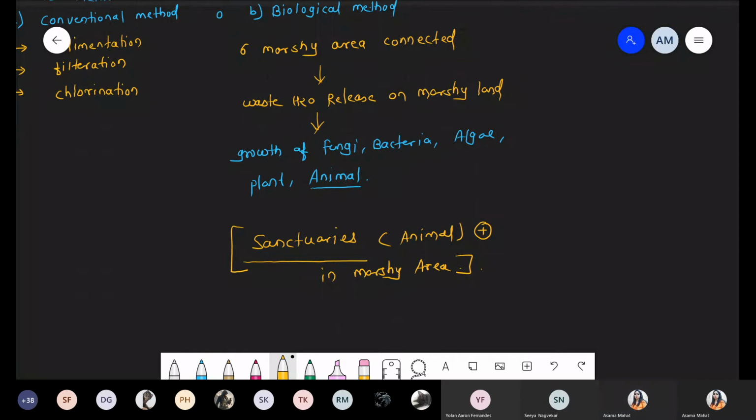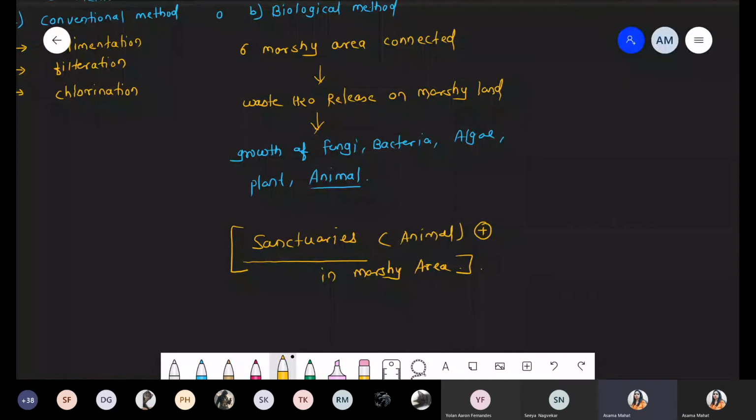I'll share one image for this. So you get the idea. Definitely there are plants, small grasses, herbs, and shrubs, but more animals are present. That's why we are saying it is a sanctuary. Clear now? Just see the image, so we'll get a clear idea.